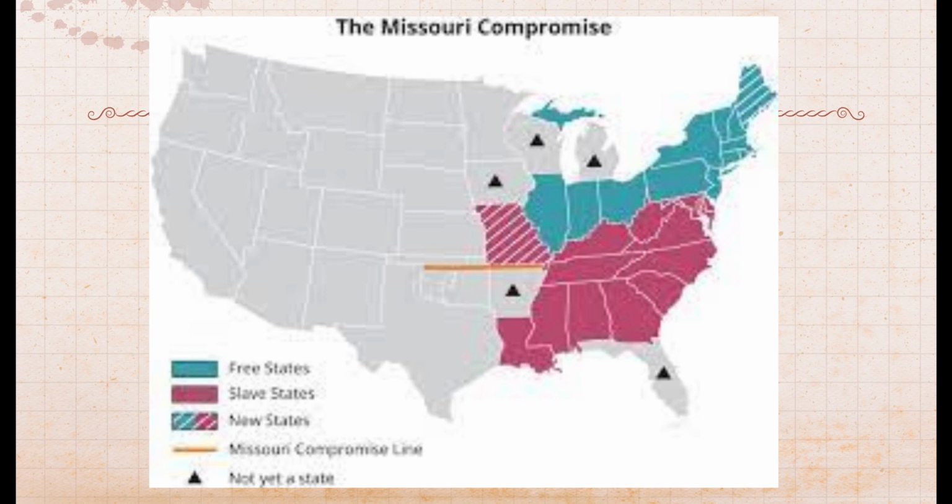Missouri was an exception to this, as it was a slave state north of line 36°30′. You can also see the clear north and south divide with free and slave states and the addition of Maine and Missouri.